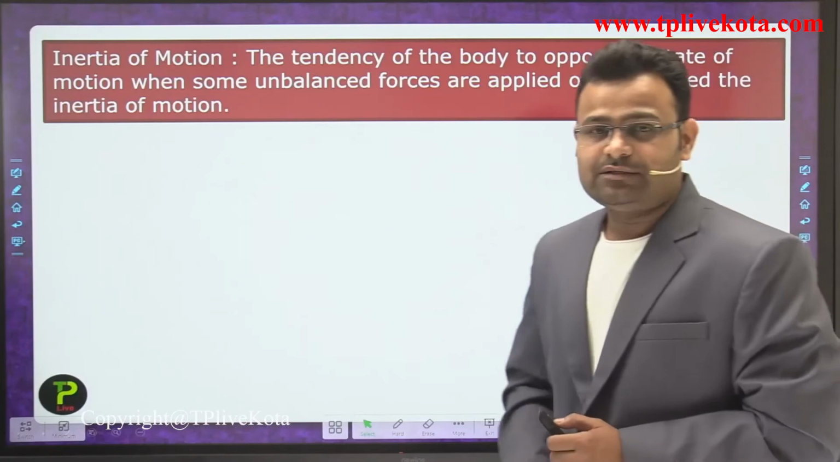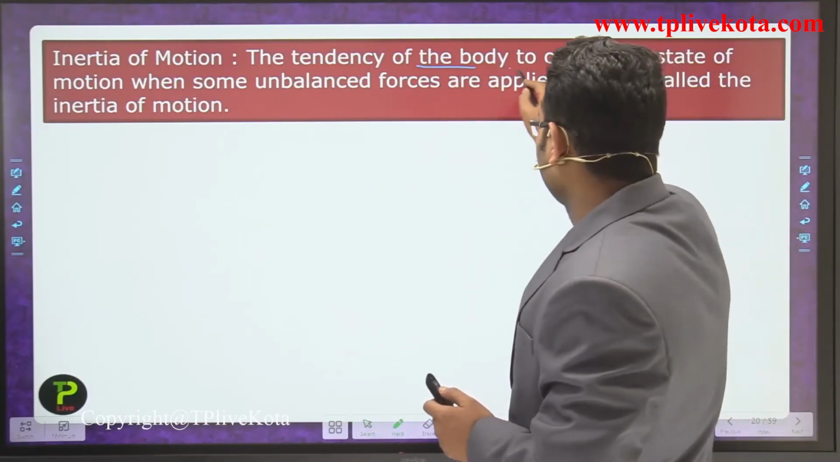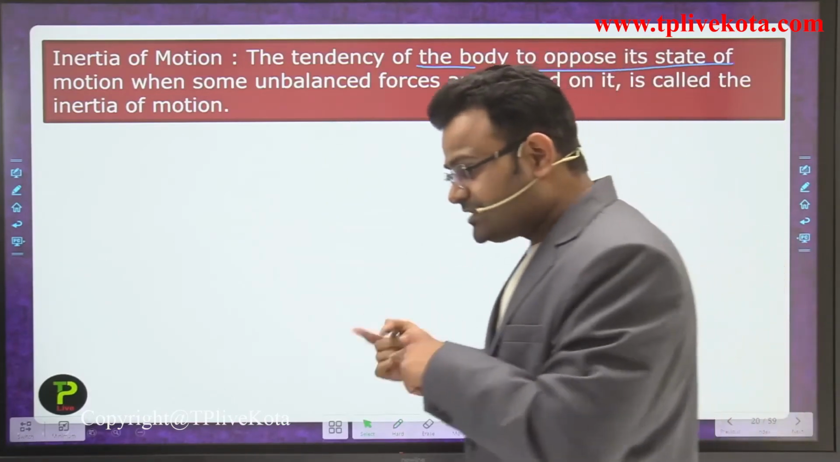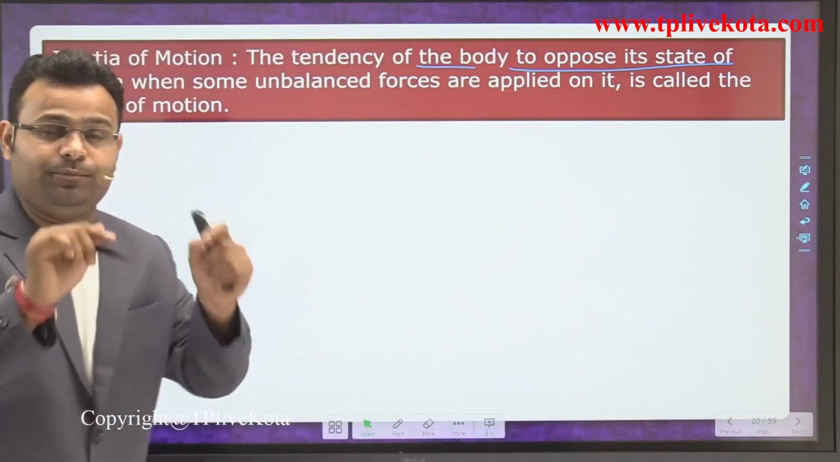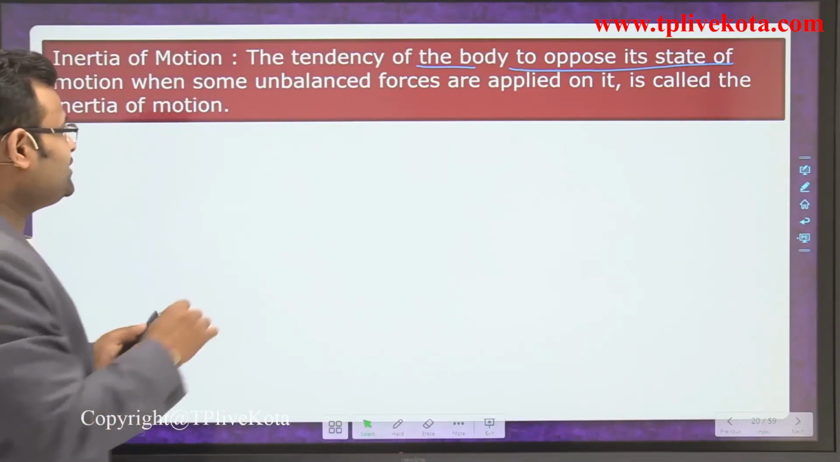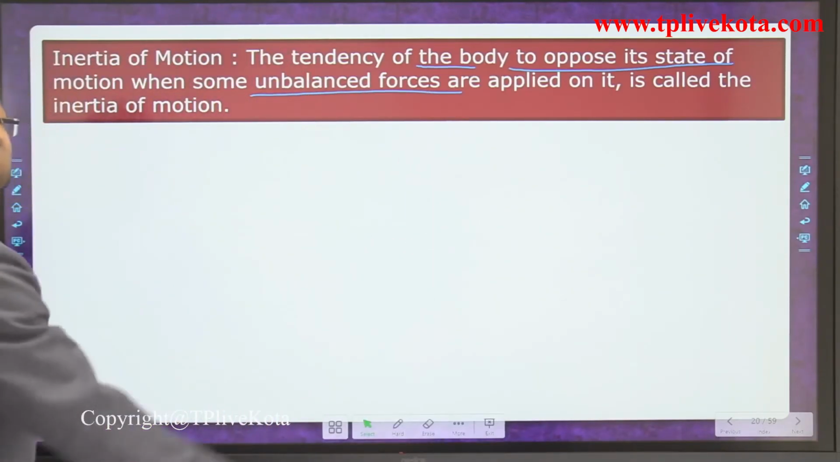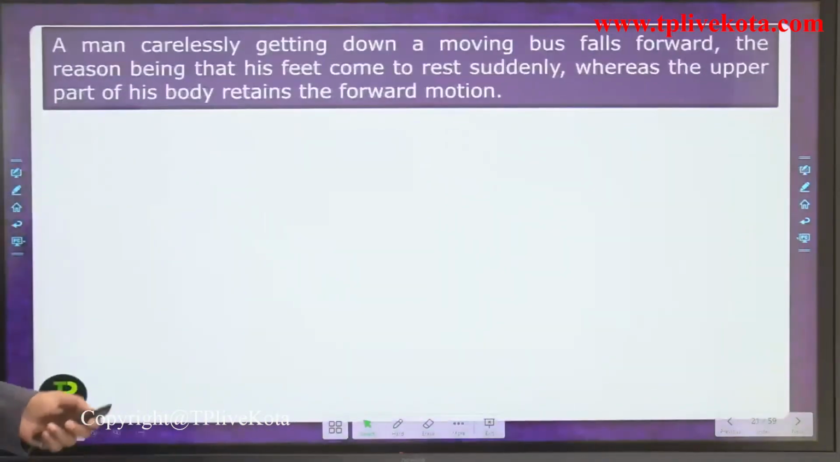Now we start inertia of motion. The tendency of a body to oppose its state of motion. Previously, the body opposed the state of rest. In this condition, the body opposes the state of motion. If some unbalanced forces are applied on it, it is called the inertia of motion.